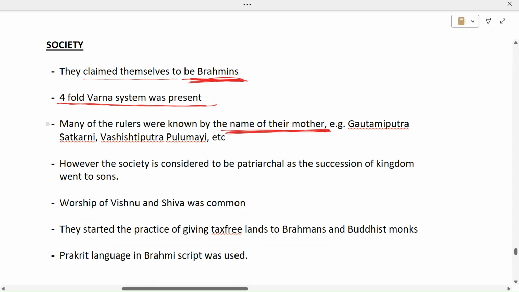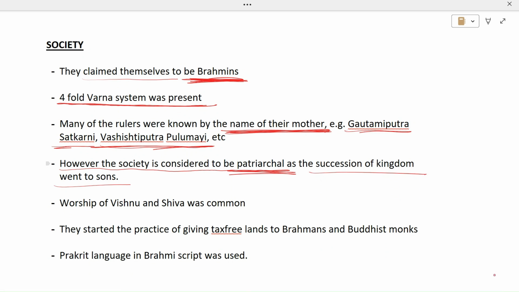So this is an important point. For example, Gautami Putra Satkarni and Vashishti Putra Pulumavi. So this kind of names were taken where the kings, the rulers were known by the names of their mother. However, the society is considered to be patriarchal in nature as the succession of the kingdom went to the sons. So although the rulers, the kings, their names were derived from their mother's names, but the society was actually patriarchal because the succession of the kingdom went to the sons, not to the daughters. So from this we can infer that it was a patriarchal society.